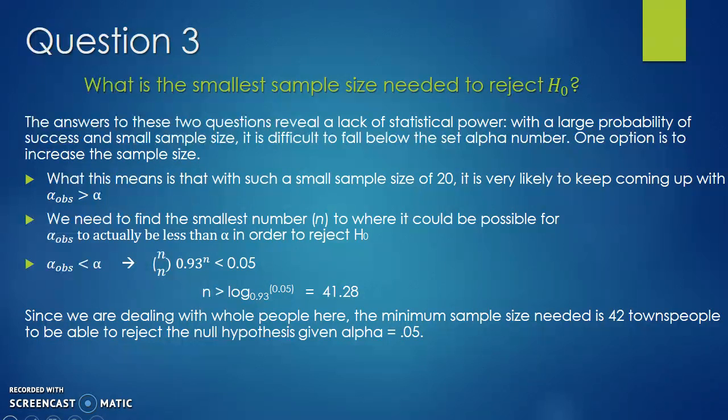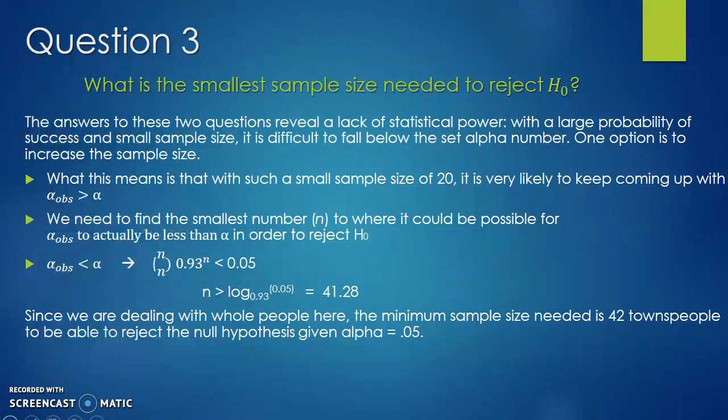This means that with a sample size of 20, it is very likely to keep coming up with a number that is going to be greater than 0.05, the alpha given. So we need to find a different number, the smallest number that we can find, to where it will be possible for the alpha observed to actually be less than the alpha in order to reject the null hypothesis.